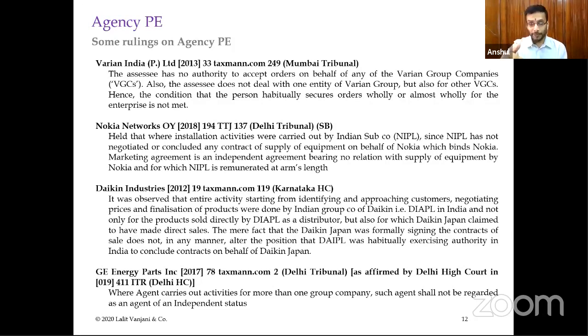So the income tax officers then thought beyond LinkedIn profiles, and what they did was they asked the liaison office to submit the appraisal forms of all the employees of the liaison offices. When the appraisal forms were submitted, they also had similar kinds of things: employees were provided targets, and performance was based on achievement of those targets.